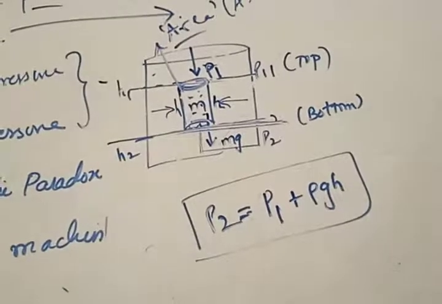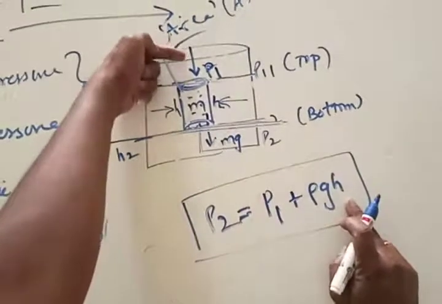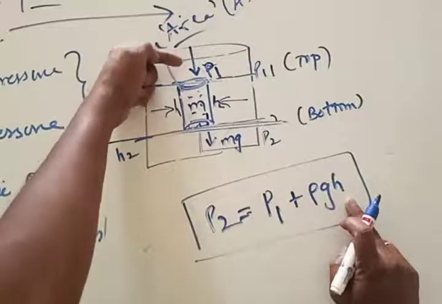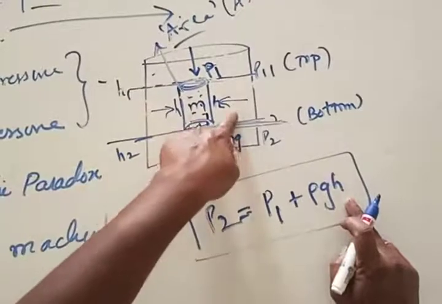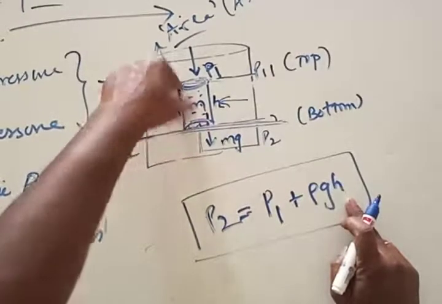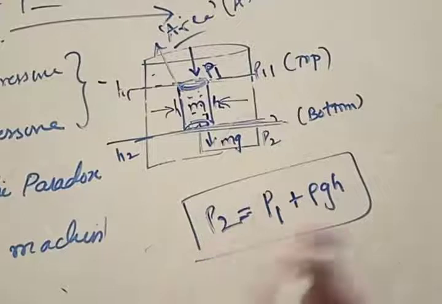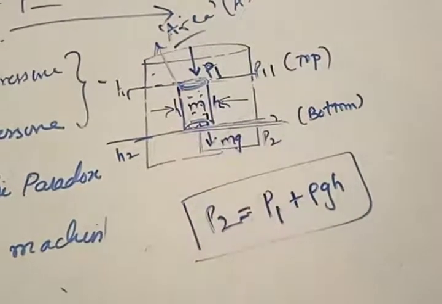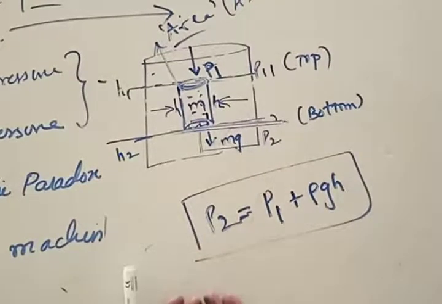Here h talks about the height, or the depth, that you go from the top surface. This is the bank of the river. You are standing here, and you are getting some pressure called P1. When you go to a depth of height h from the top surface to the bottom, you get a new pressure given by this plus something added to it. Something is added, so obviously it increases. So pressure increases with depth as you go deeper inside. Pressure at the bottom surface would be more for more height. The more depth you go into the water, the more pressure acts on us.